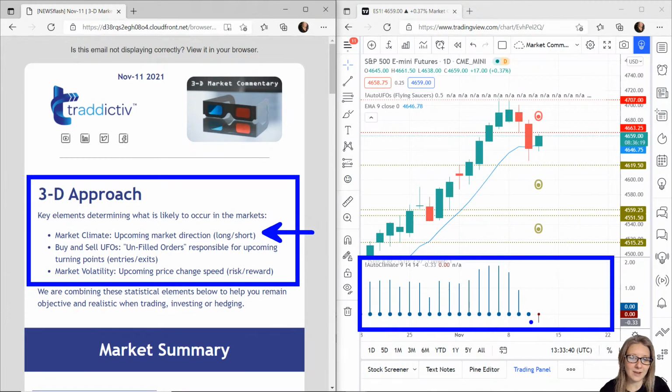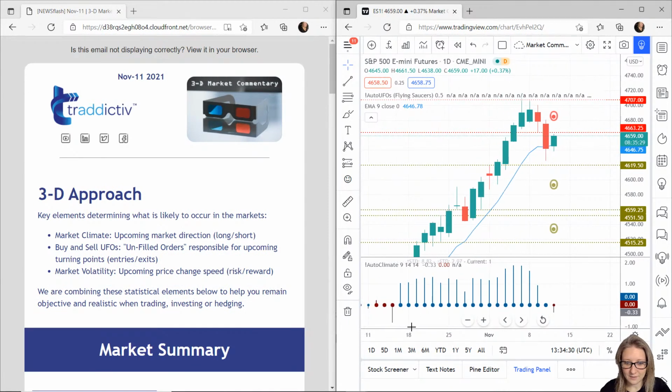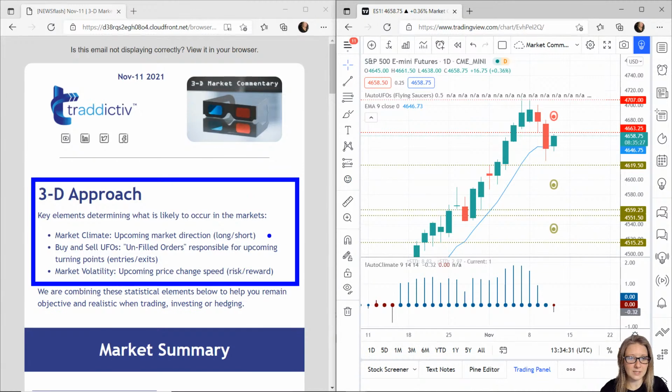If we have a thick blue dot, that tells us probability is upwards. If we have, and let's see if we can find one, there we go. So again, just to say we are just explaining the market climate bit here. So a thick blue dot on auto climate tells us probability is up. A thick red dot tells us probability is down. A thin dot of either colour tells us probability is neither way.